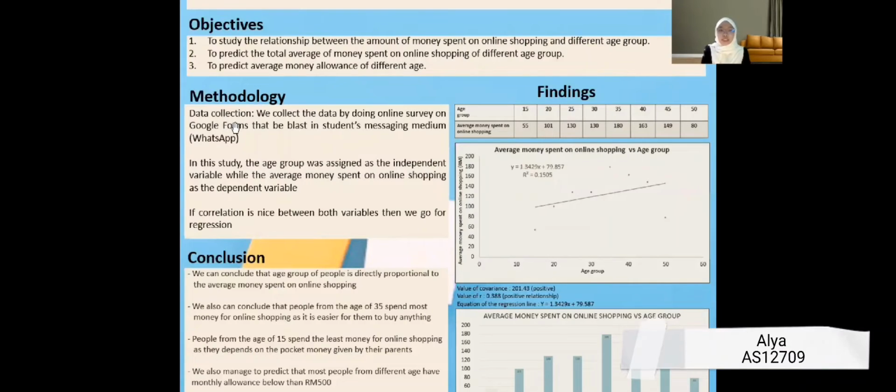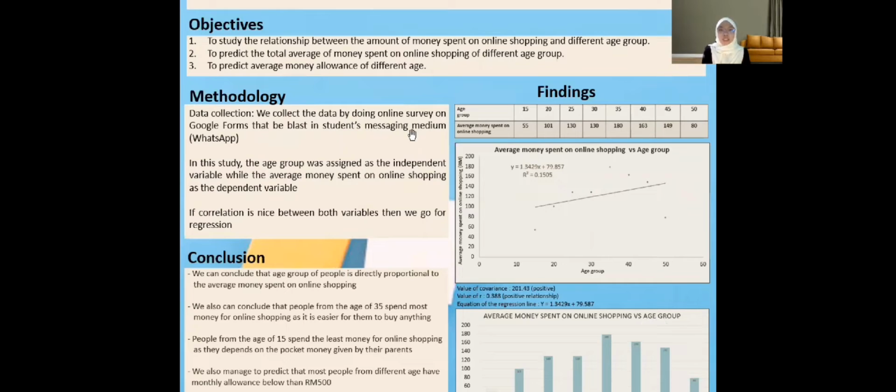Methodology. Data collection. We collected the data by doing an online survey on Google Forms that we blasted in students' messaging medium such as WhatsApp. In this study, the age group was assigned as the independent variable, while the average money spent on online shopping was the dependent variable. If the correlation is good between both variables, then we go for regression.